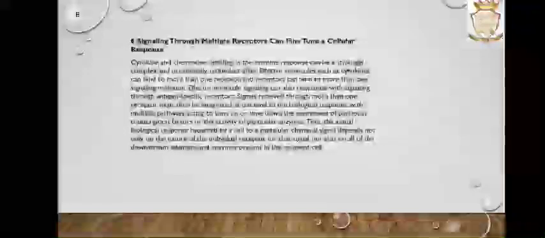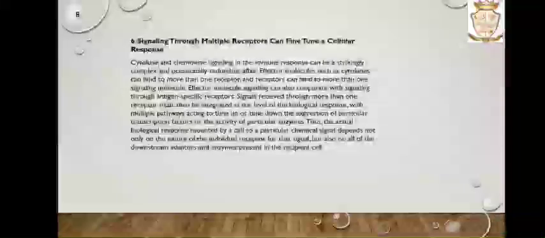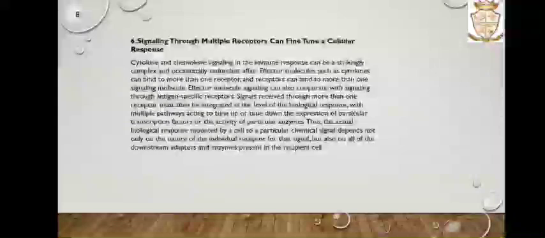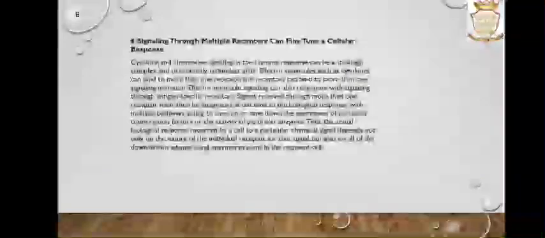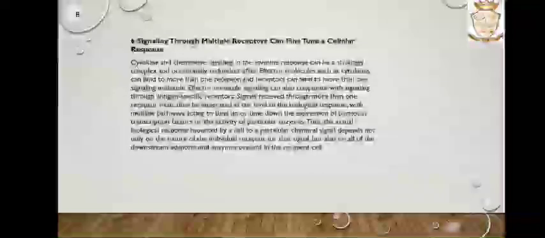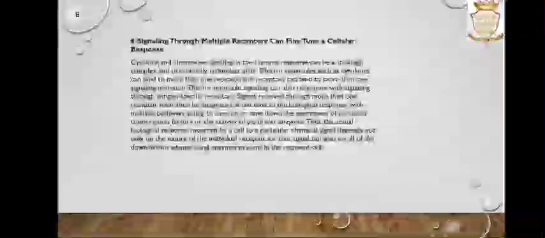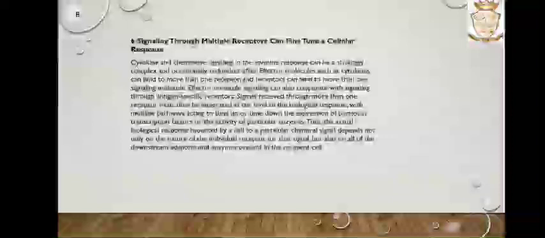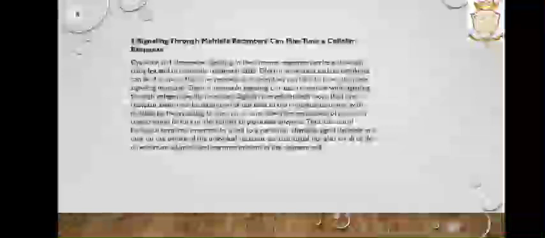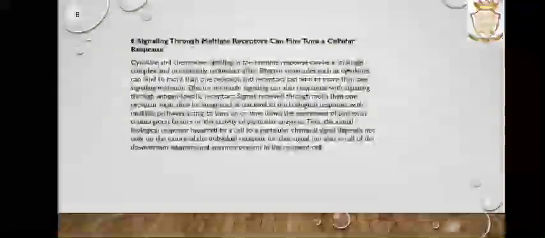The sixth one is that signaling through multiple receptors can fine-tune a cellular response. Cytokine and chemokine signaling in the immune response can be a strikingly complex and occasionally redundant affair. Effector molecules such as cytokines can bind to more than one receptor, and a receptor can bind to more than one signaling molecule. Effector molecule signaling can also cooperate with signaling through antigen-specific receptors. Signals received through more than one receptor must then be integrated at the level of the biological response, with multiple pathways acting to tune up or tune down the expression of particular transcription factors or the activity of particular enzymes.